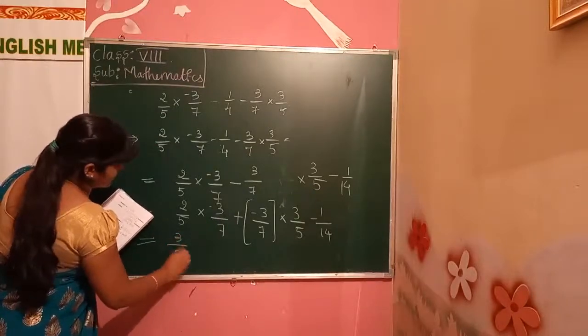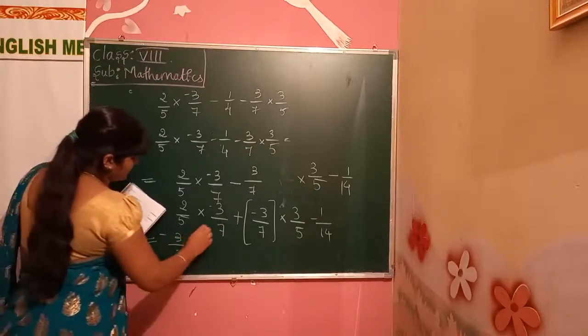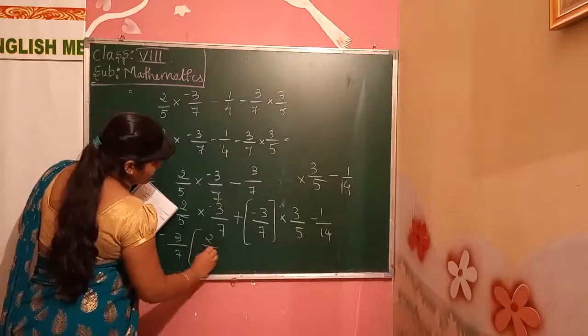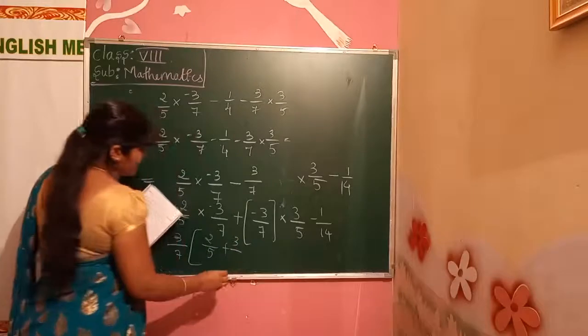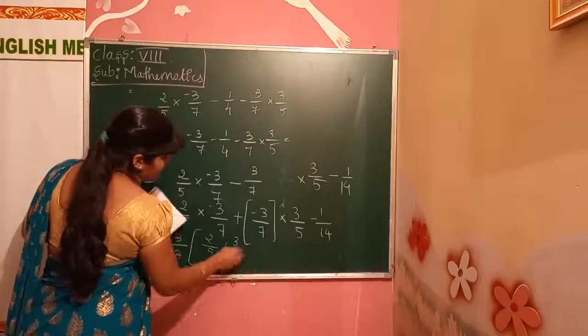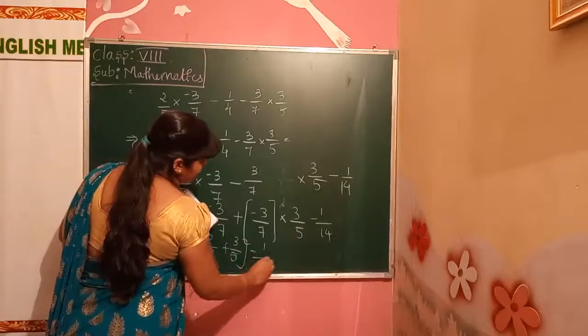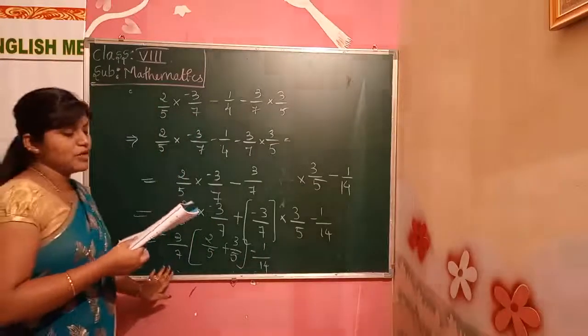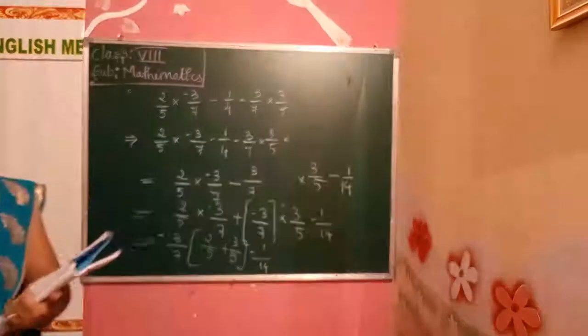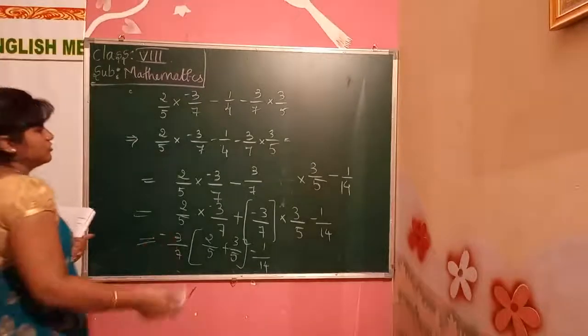In the bracket we have 2 by 5 plus 3 by 5. Outside we have 1 by 14. This is the distributive property.